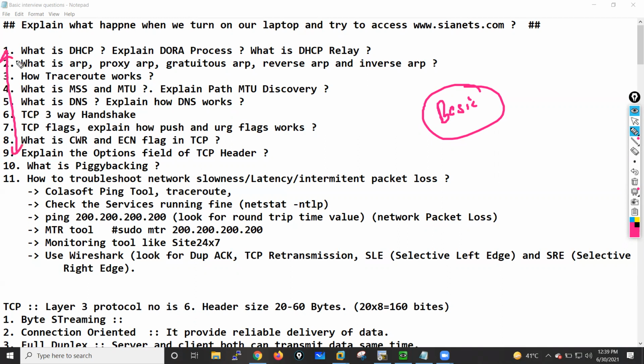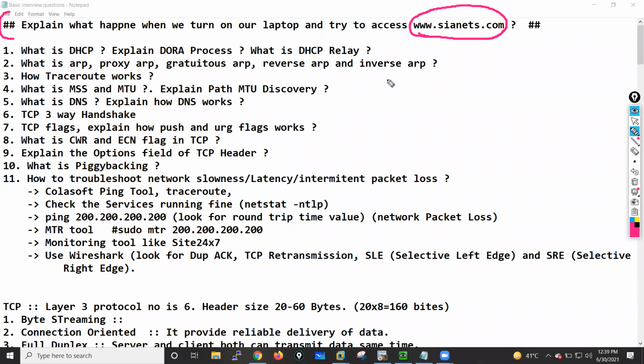But the thing is how I will discover these points. First I will go with this particular question because it's the most important and popular question in interviews: what happens when we turn on our laptop and try to access www.crnets.com? Let's suppose I have my laptop, and I'm just turning it on. What processes happen in the back end? All these things I will cover.